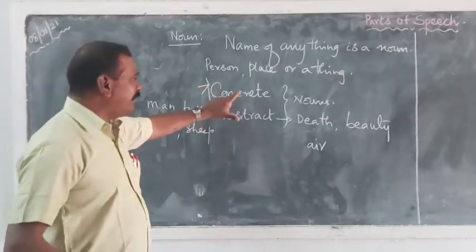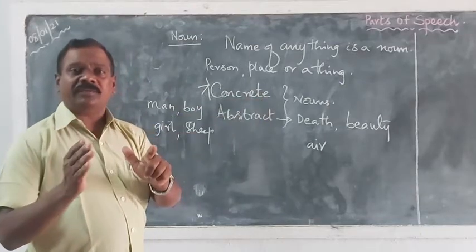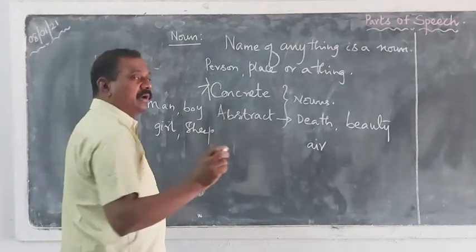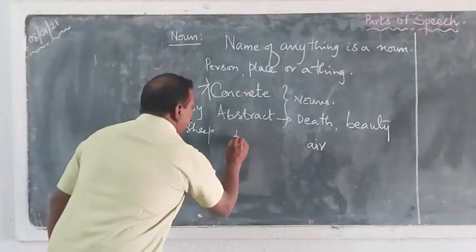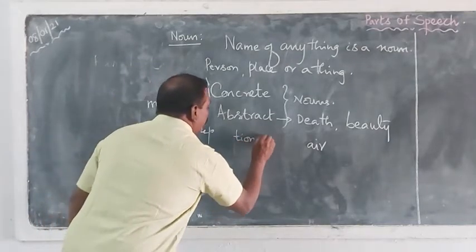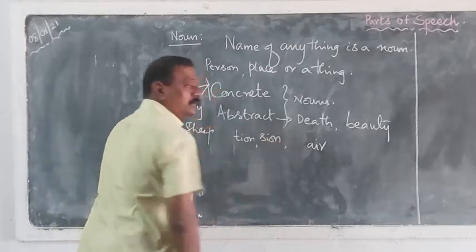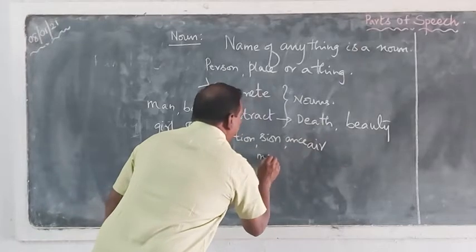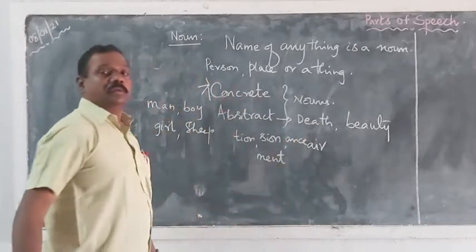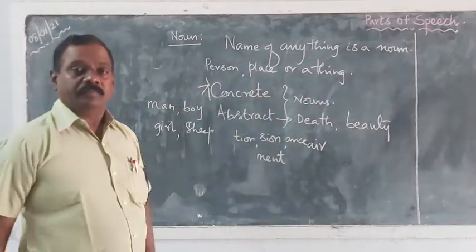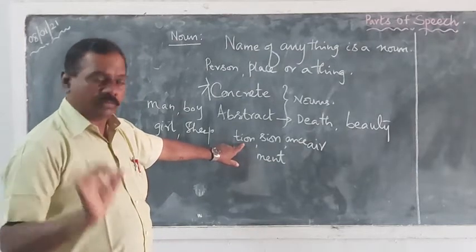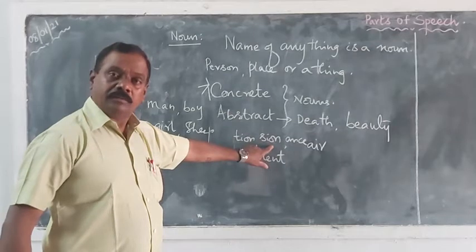So other than these, what are the structural things that we can say? For example, I give you a few tips. The words ending with T-I-O-N, S-I-O-N, A-N-C-E, M-E-N-T, these are all the names. For example, collection, a noun. Permission, a noun.